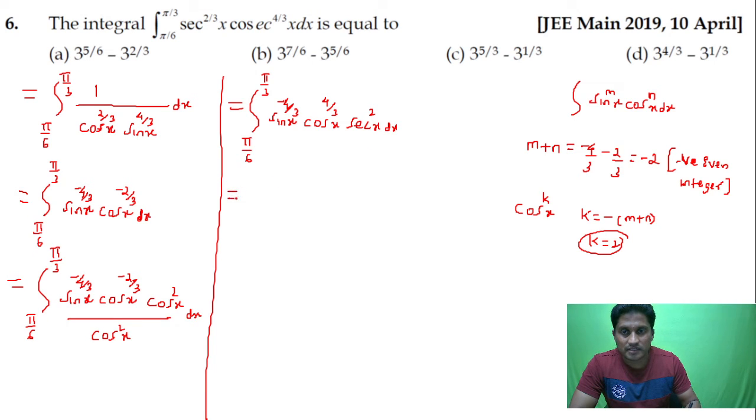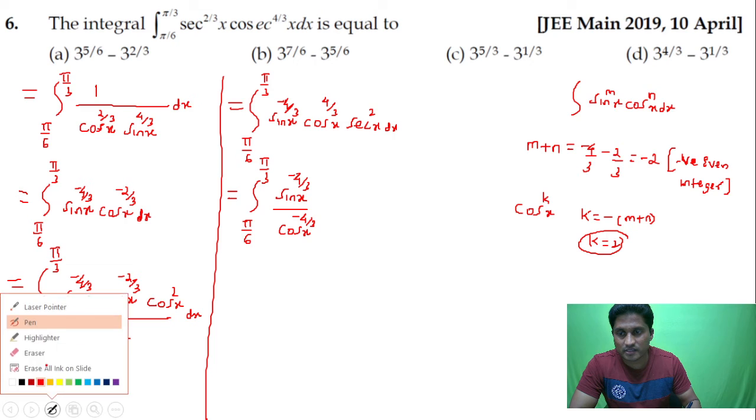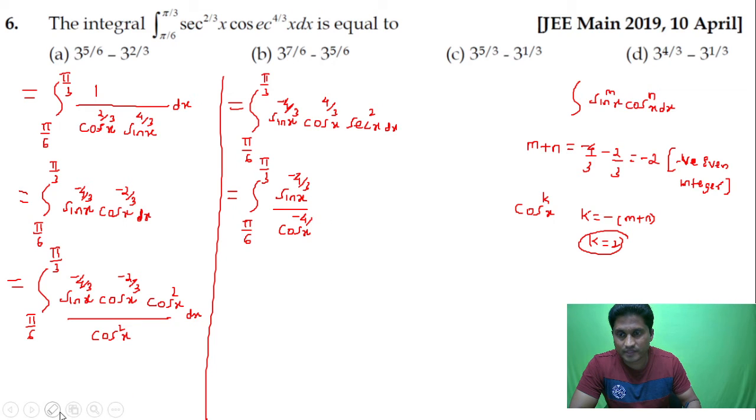I can write this as the integration from pi by 6 to pi by 3 of sin x to the power of minus 4 by 3 upon cos x to the power of minus 4 by 3, and then into sec square x dx. Sin by cos is equal to tan.